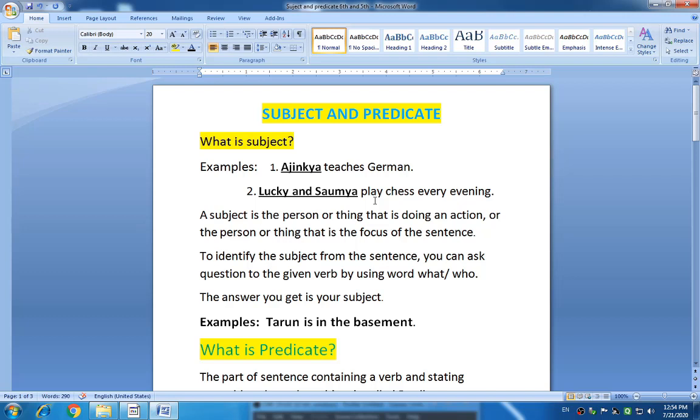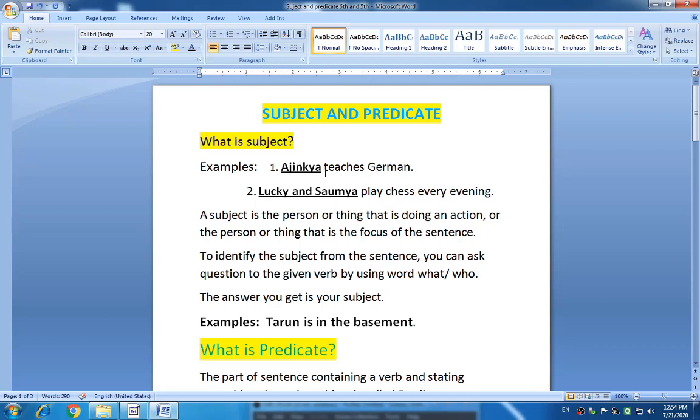Then ask this verb a question: what, or by whom? Teaches. Who teaches? You get an answer: Ajinkya teaches. So Ajinkya is your subject.